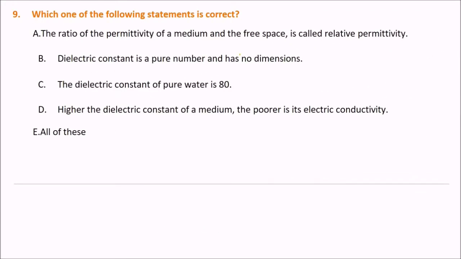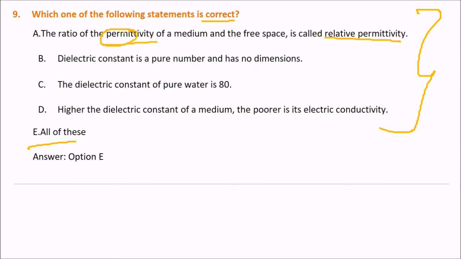Next question is, which one of the following statements is correct? These are five options for you. You have to find out the correct option. Can you find the answer? The answer is all of these. The ratio of the permittivity of a medium and free space is called relative permittivity. In some books it is permittivity, some use permissivity also. So the ratio of permittivity of a medium and free space is called the relative permittivity. So relative permittivity will be equal to the ratio of permittivity in a certain medium by permittivity in free space.